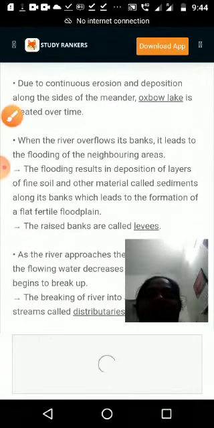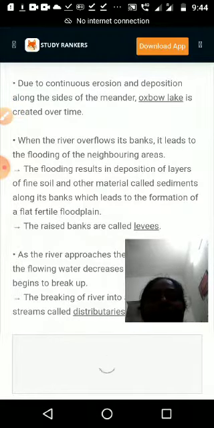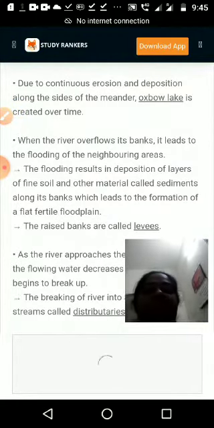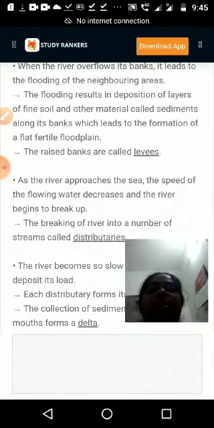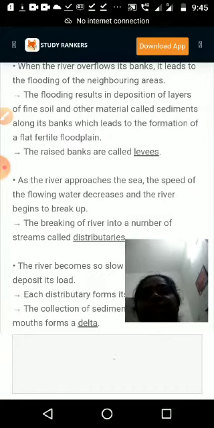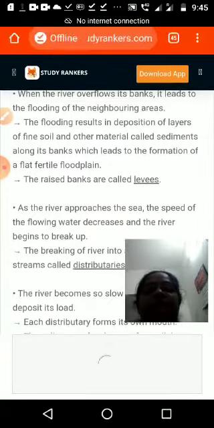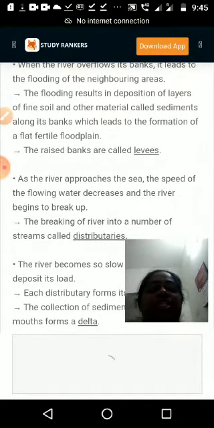Okay, next one. When the river overflows its bank, it leads to flooding of the neighboring areas. What do we call the overflow of a river? Flooding. Flooding results in deposition of layers of fine soil and other materials called sediments along its banks, which leads to the formation of flat fertile flood plains, especially with rivers like Mahanadi, Ganga and Brahmaputra, especially the North Indian rivers. These flood plains are very fertile and very good for agriculture.